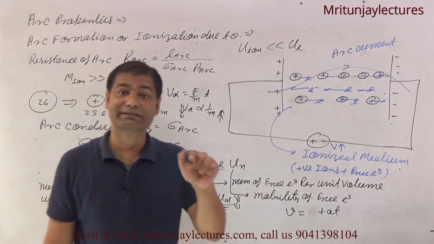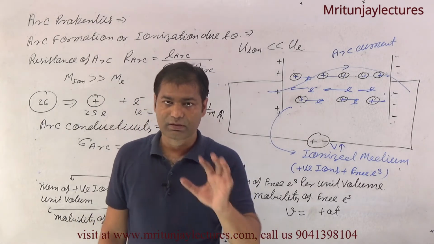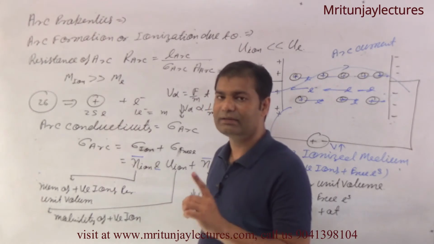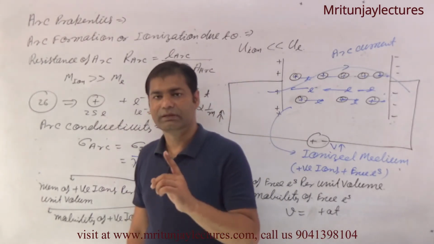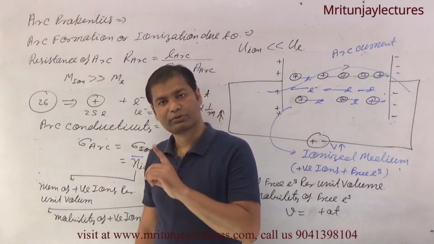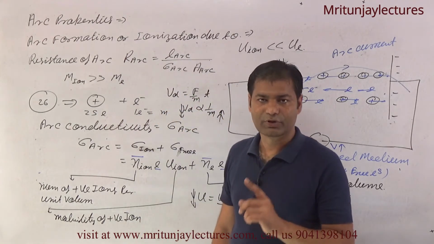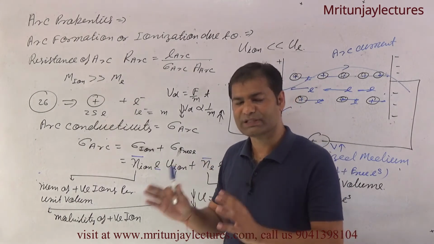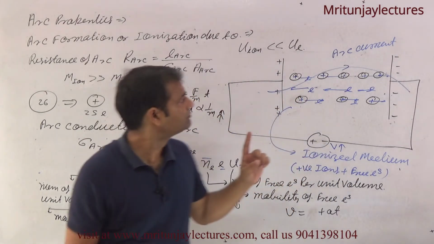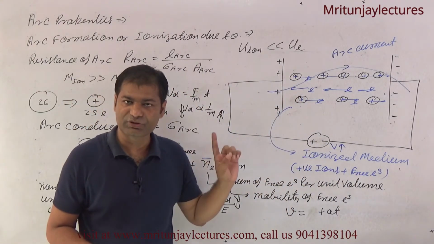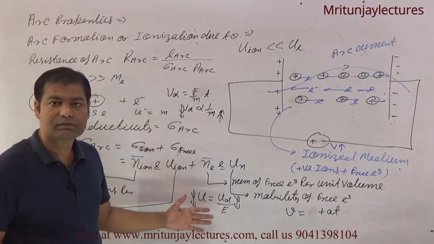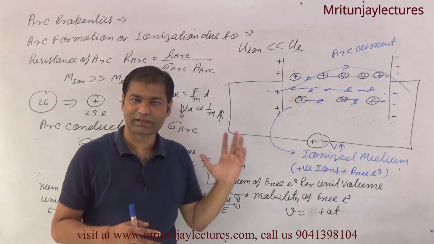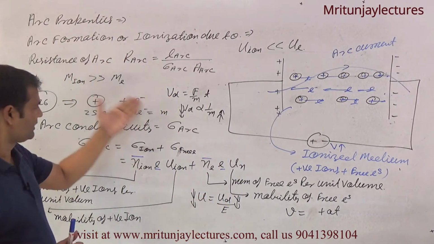The mobility of free electron is much higher than positive ion. Why? Because of heavy mass. Positive ion has heavy mass and free electron has comparatively light mass, as we have also explained here.